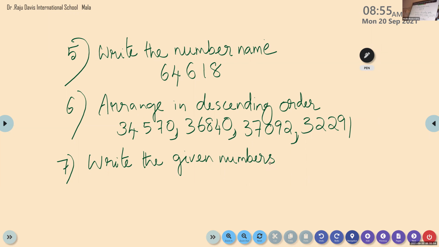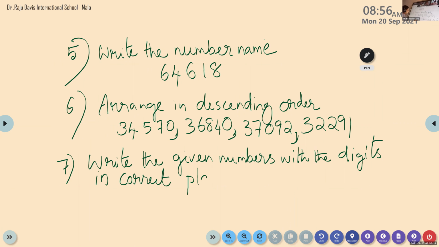Write the given numbers with the digits in correct places of the place value chart. Correct places of the place value chart.